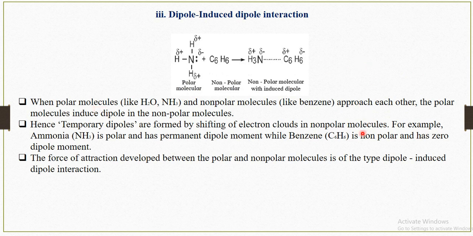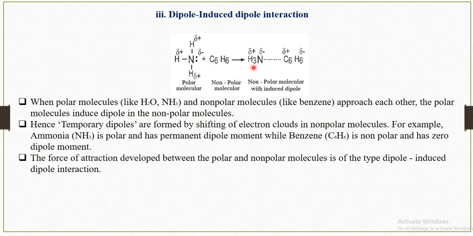Then next is the dipole-induced dipole interaction. What is the dipole-induced dipole interaction? Here there are some polar molecules and here non-polar molecules. When polar molecules such as H2S or ammonia approach non-polar molecules like benzene, the polar molecule induces a dipole in the non-polar molecule.